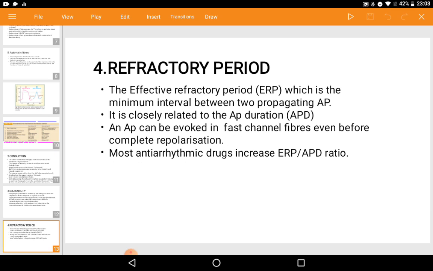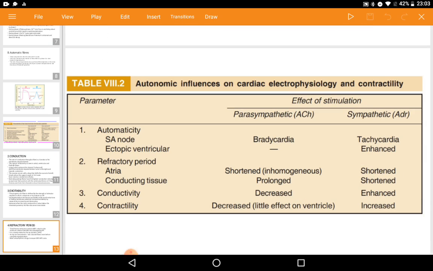Refractory period. The effective refractory period is the minimum interval between two propagating APs. It is closely related to the AP duration. An AP can be evoked in fast channel fibers even before completion of repolarization. Most anti-arrhythmic drugs increase the ERP to APD ratio.